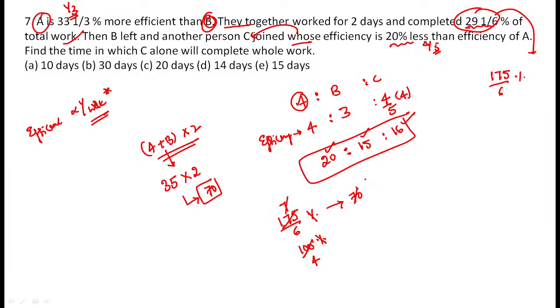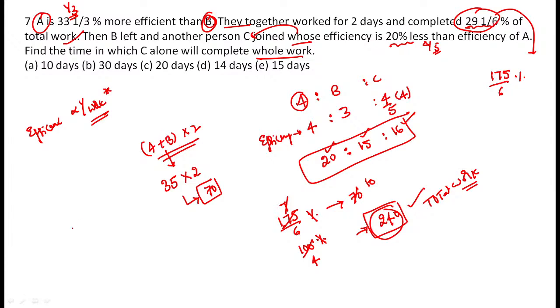Again 7 into 1 jar, 7 into 10 jar. So 64 jar 240. Now see here, the total work is exactly equal to 240. The total work is equal to 240. Now, what is the question? Find the time taken for C alone to complete the whole work.